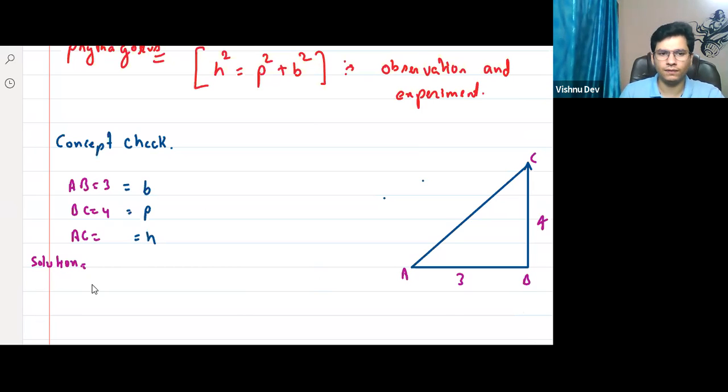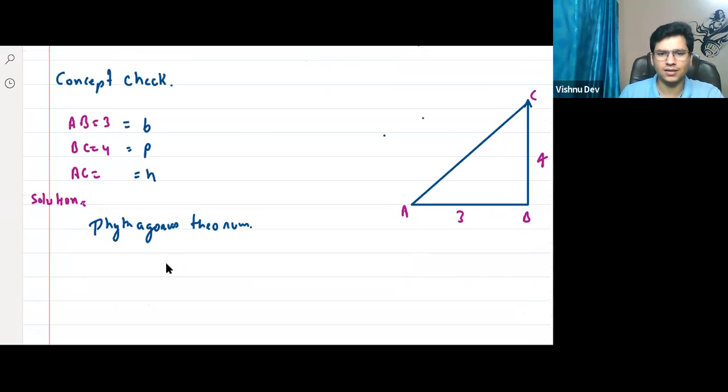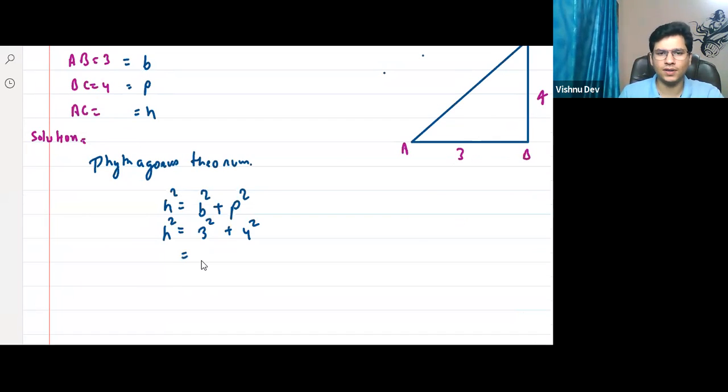So what concept will we use, sir? We will use Pythagoras theorem. And what is this Pythagoras theorem? I can say, sir, h square is equal to b square plus p square. And square means multiply 2 times. Step by step, everyone. So h square is equal to, what is b? It is 3 square plus, what is p? 4 square. What is 3 square? It is 3 into 3, plus 4 square is 4 into 4.